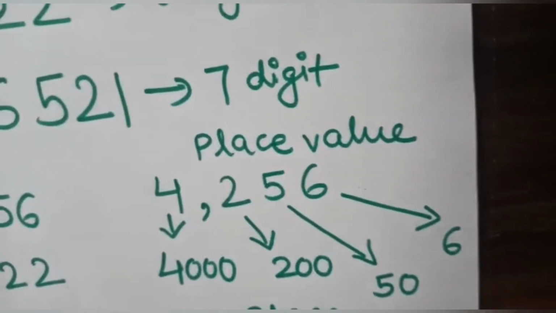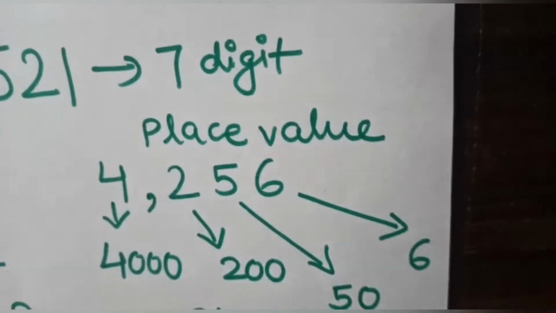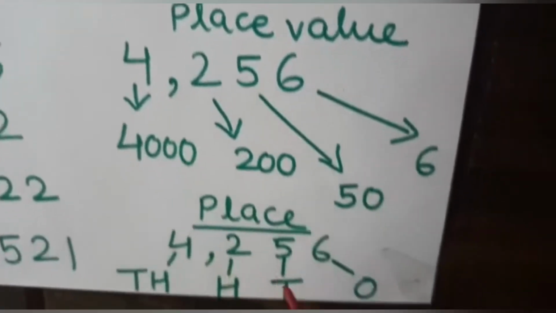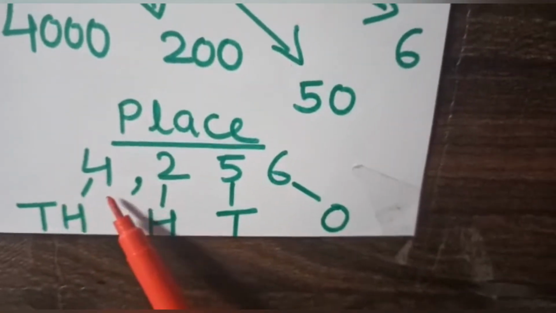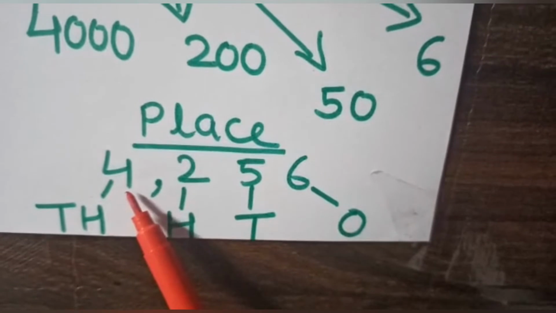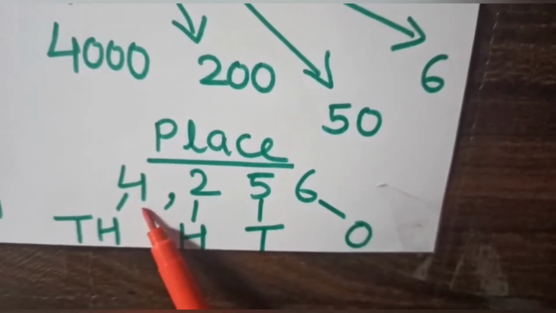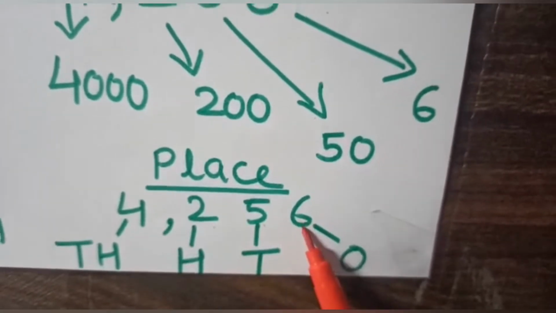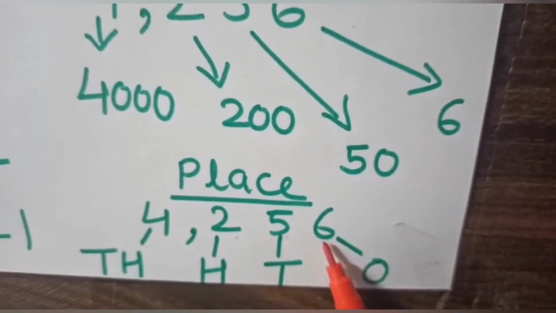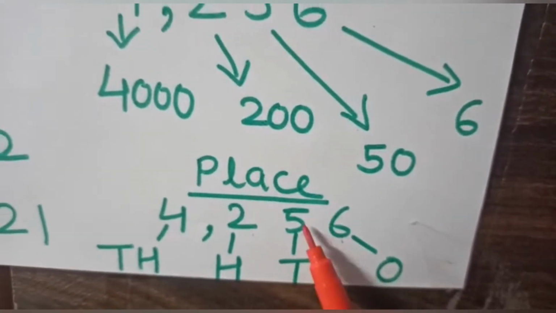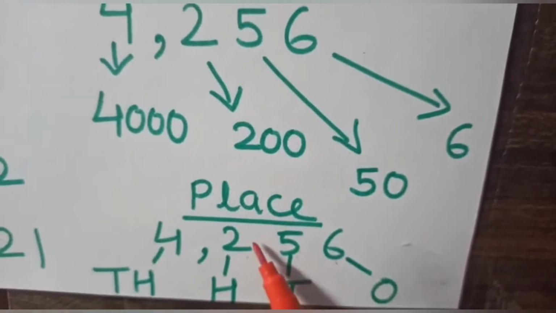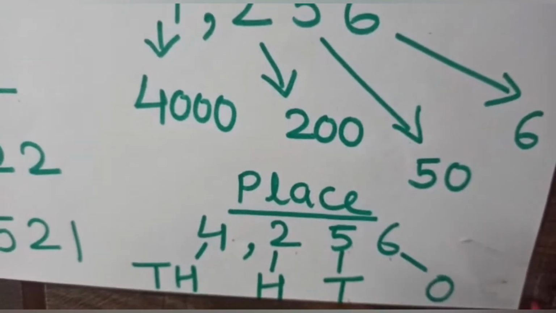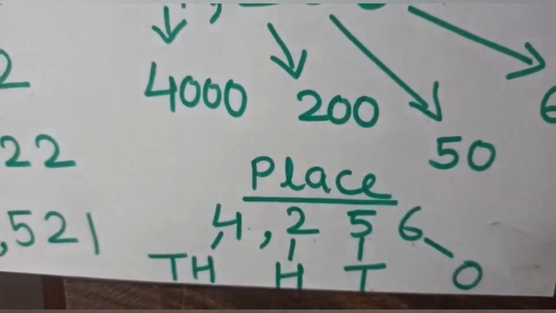Now quickly, once again have a look at place and place values. First of all, see this number, read this number. Now we can read it confidently. 4,256. If somebody asks you the place of 6, ones. The place of 5, tens. The place of 2, hundreds. The place of 4, thousands. Start from the right side.